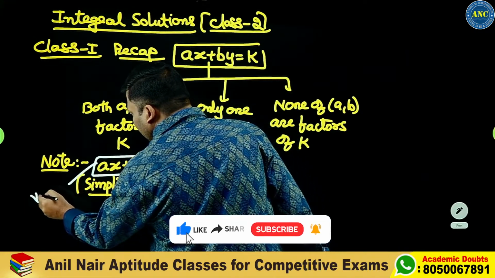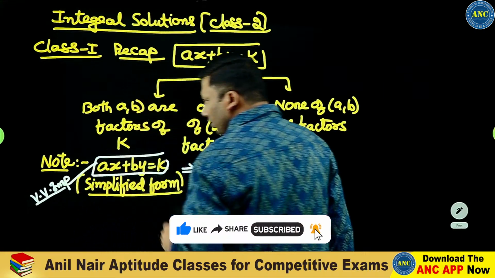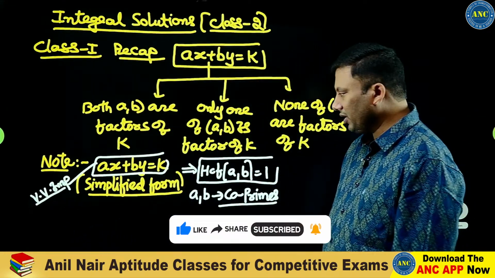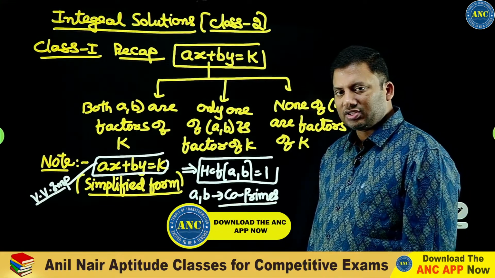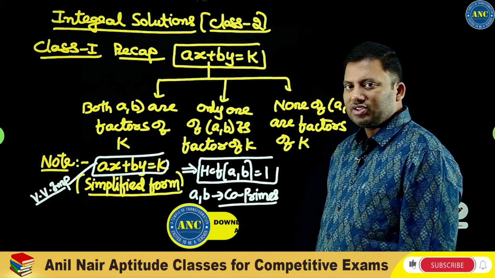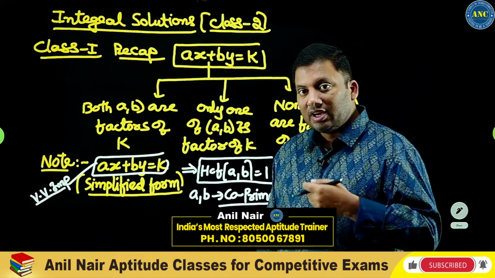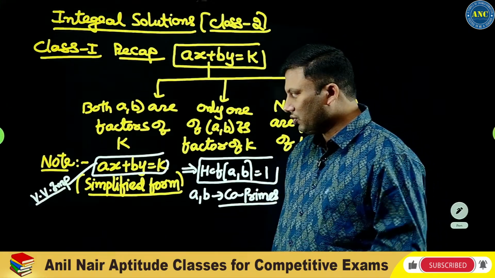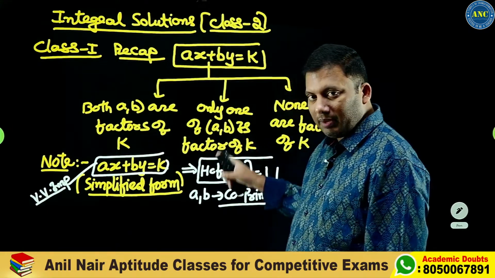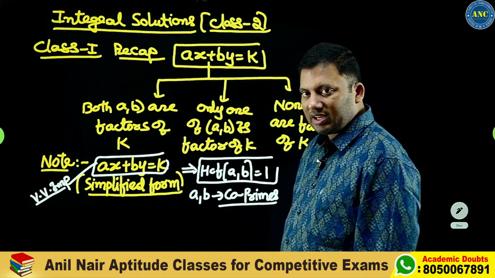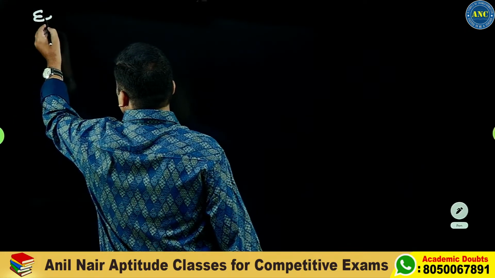Extremely important. Otherwise, you will directly substitute without knowing this concept. Ax plus by is equivalent to k. This equation should be in its simplified form. Simplified form means it cannot further reduce. Are you all with me? This type we discussed and this type we discussed. Now let us take some examples.